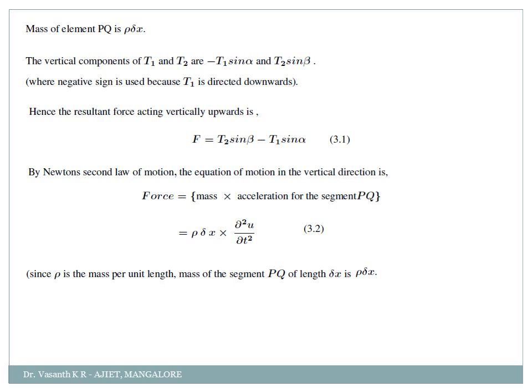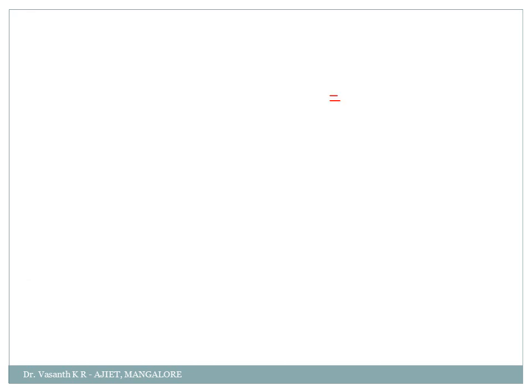See here, I have equated 3.1 and 3.2. Since force is nothing but the summation of tensions, I have defined force in another way, that is by Newton's second law, mass into acceleration. So here mass is rho into dx, acceleration is dou square u by dou t square, which is equal to T2 sin beta minus T1 sin alpha. Now what I'll do is, in the next step I'll divide the entire equation by T.